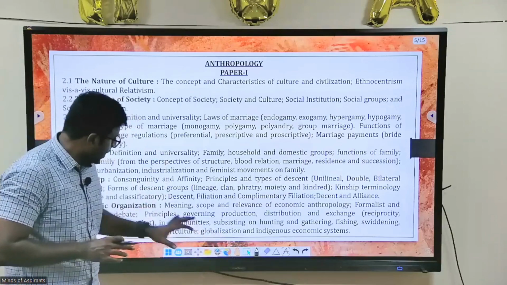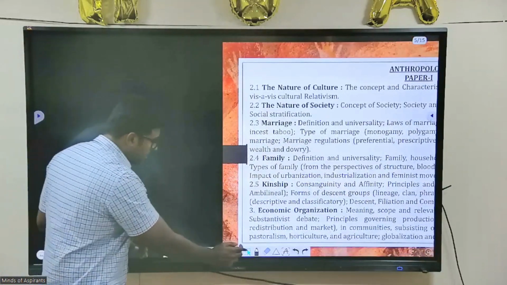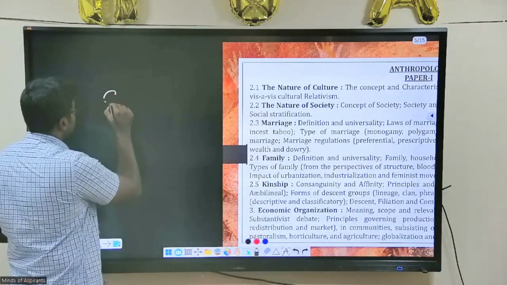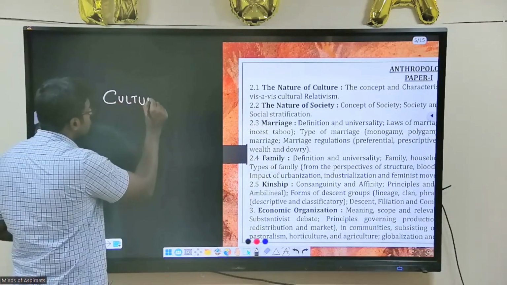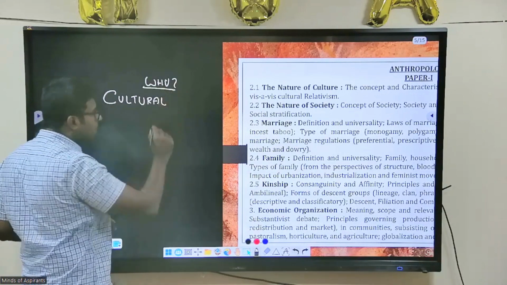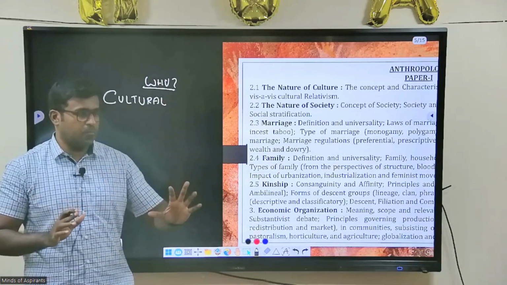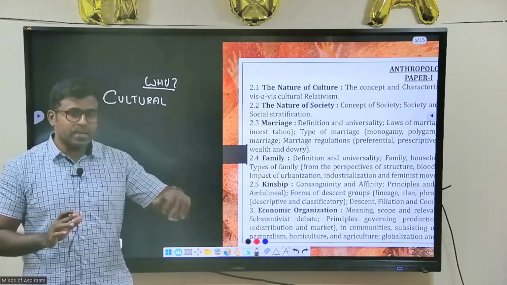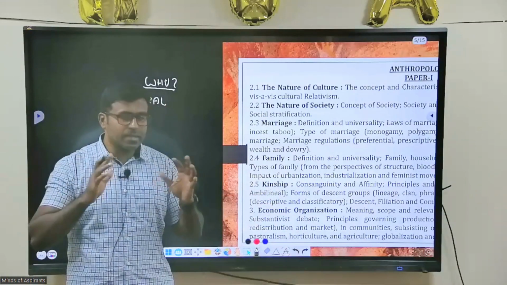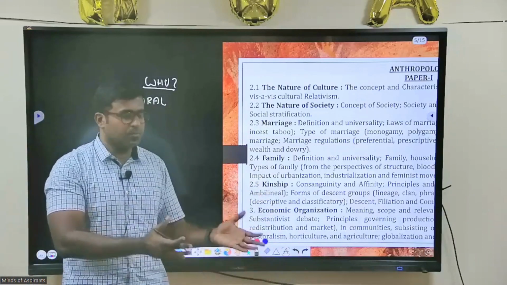As I go along, every section, you should ask a question. The first section is biological anthropology. The second section is cultural anthropology. Here you should ask again why I should read this section. Every time in the optional paper, we refuse to ask this question. That is why once you complete the optional, we'll be stranded. We'll be thinking, what are these notes which I have? What is this syllabus? What is the question they are asking?